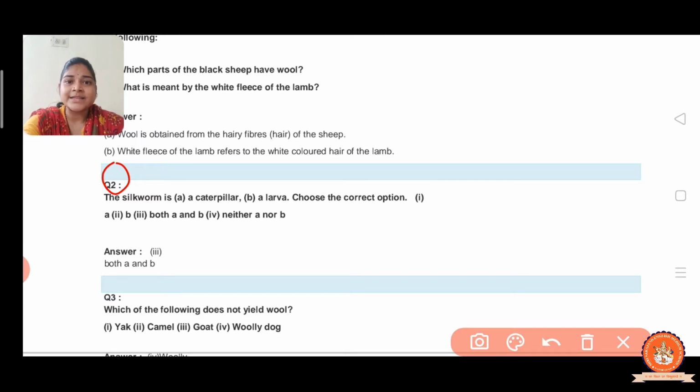The answer is both A and B, because the caterpillar stage is called larva.